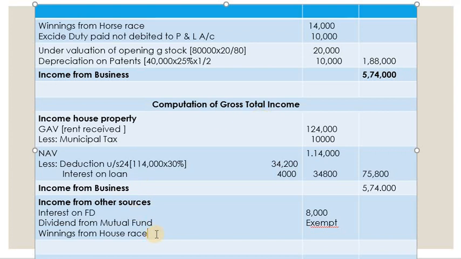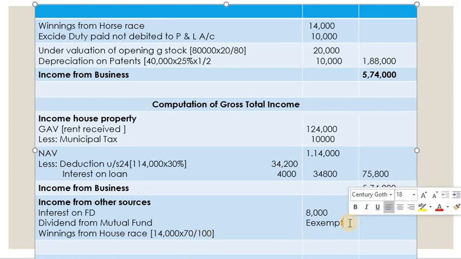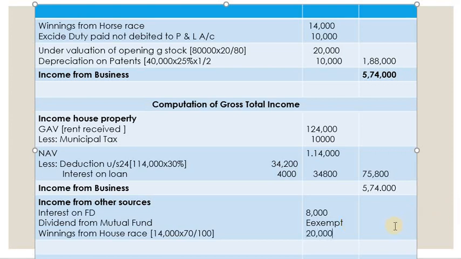Gross it up means tax is already deducted. After deducting the tax, we get the net income. So we have to include the tax also while calculating the gross total income. Let's gross up that income. It's simple. Winning from horse race attracts 30% tax, so what is given is 70%. 14,000 is equal to 70%. So what is it for 100? 14,000 into 100 divided by 70. So you will get the gross amount, which is 20,000. So we have got the total income from other sources also.